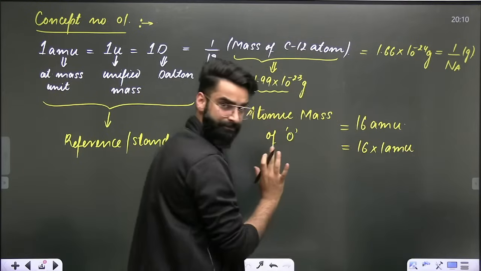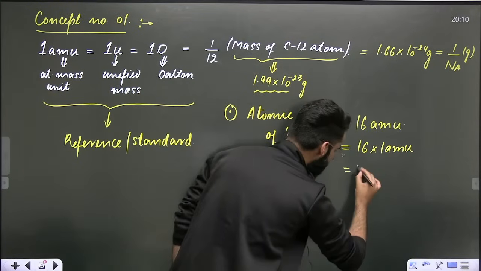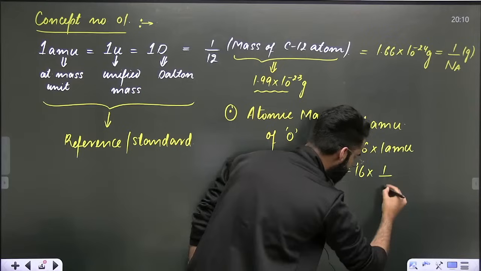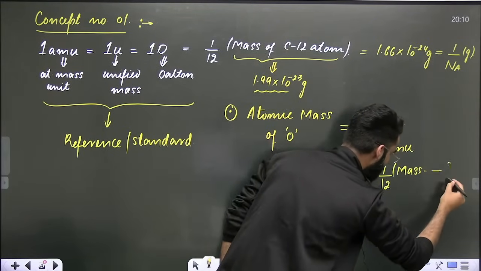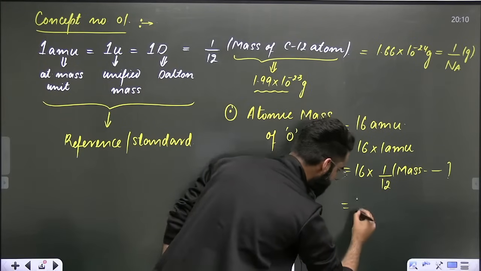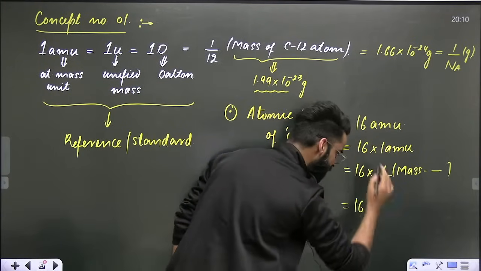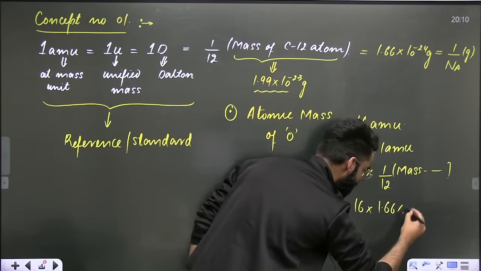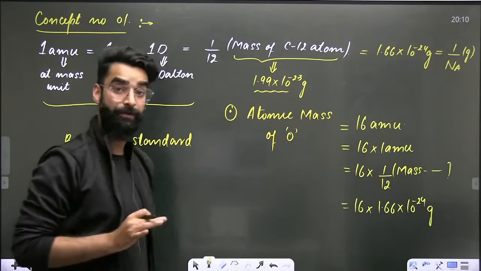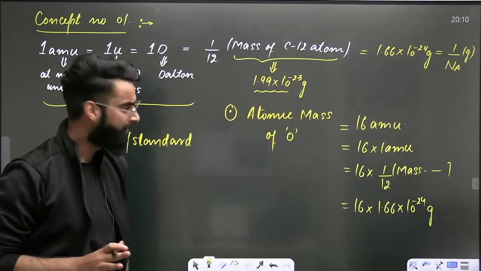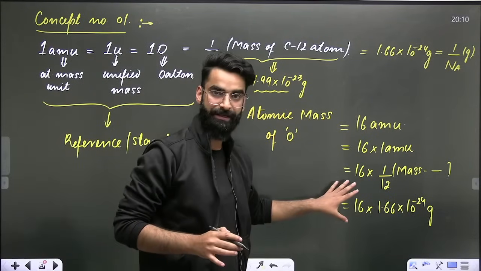Absolutely, we can do that, right? Can I, instead of this 1 AMU, write 1/12 of the mass of carbon-12 atom? Absolutely, we can do that, right? Now, dear students, instead of this 1 AMU, can I write 1.66 into 10 raised power minus 24 grams as well? Absolutely, we can do that, right? Now, let's try to understand all these terms.